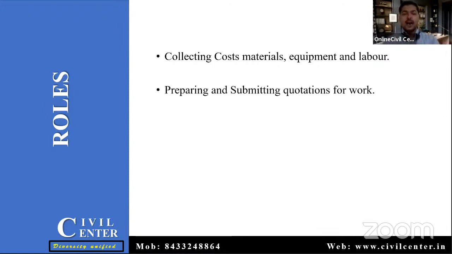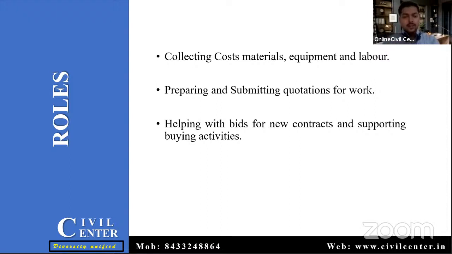Then we have the role of preparing and submitting the quotation of the work. So the estimator has to prepare the quotation of the work and submit it to the client. And if someone is working on any new contract, then preparation of the bid is the work of the estimator.